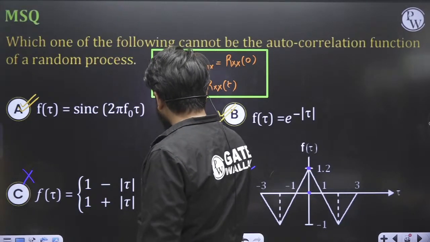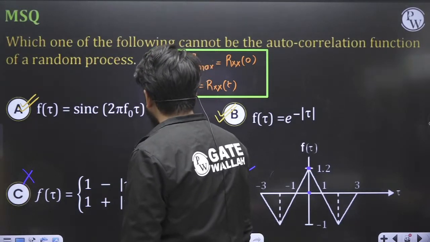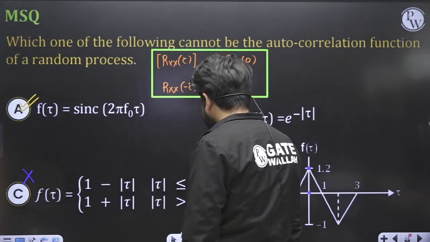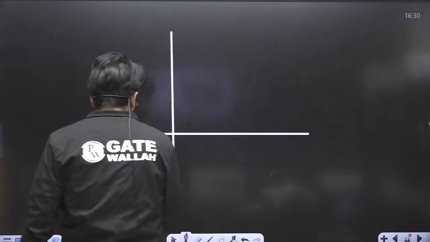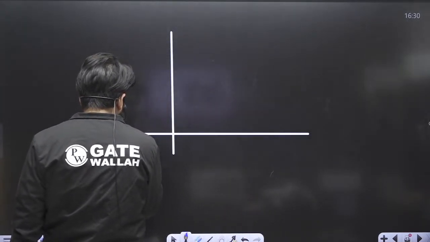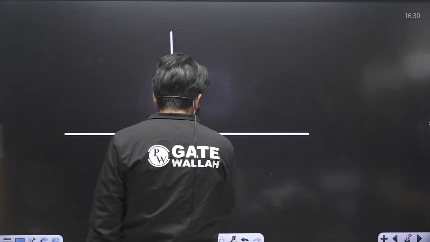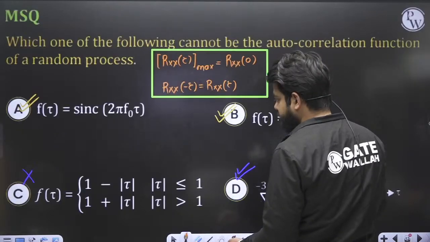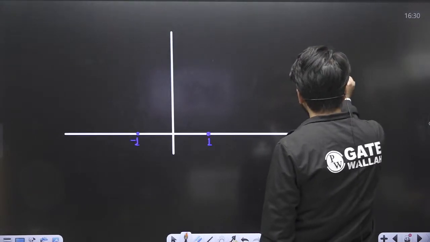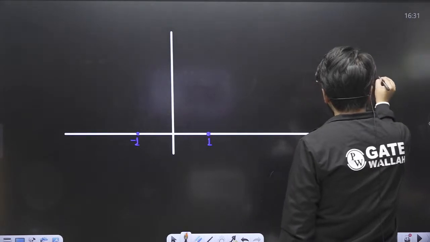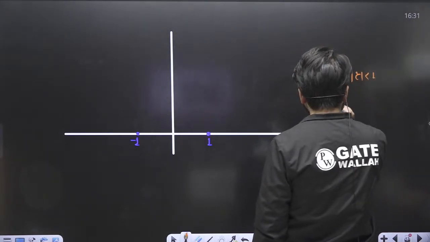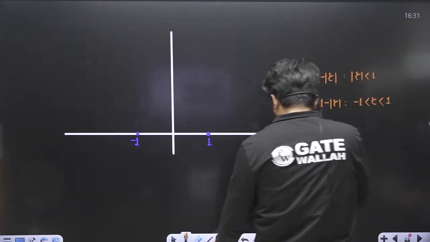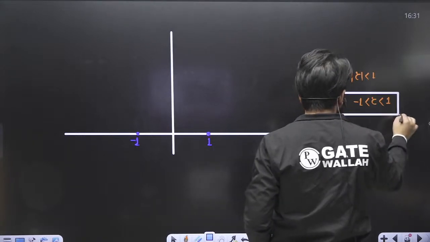For tau less than 1, which means minus 1 to 1, it has to be 1 minus mod tau. So this becomes 1 minus mod tau when tau is from minus 1 to 1.